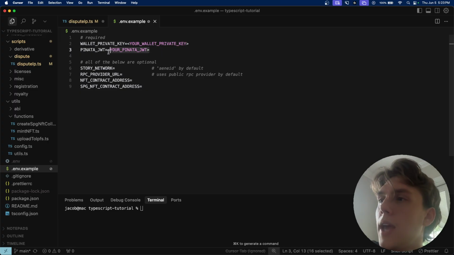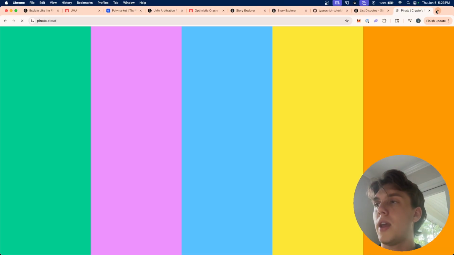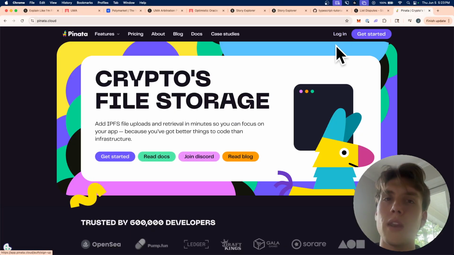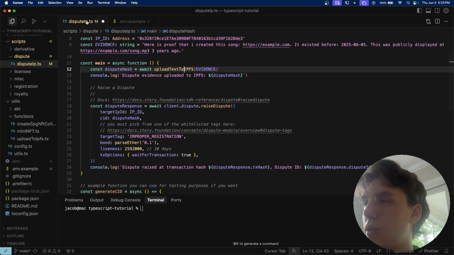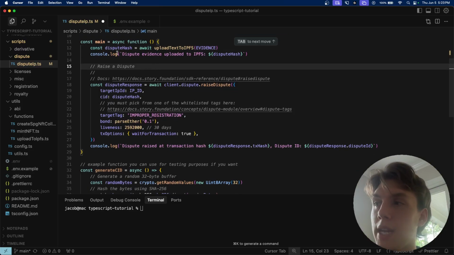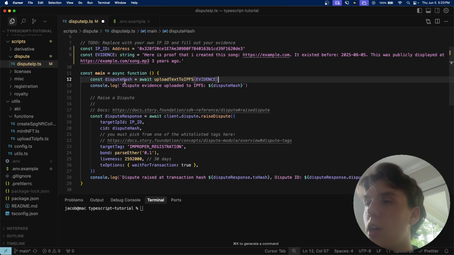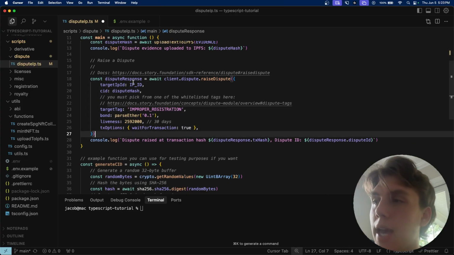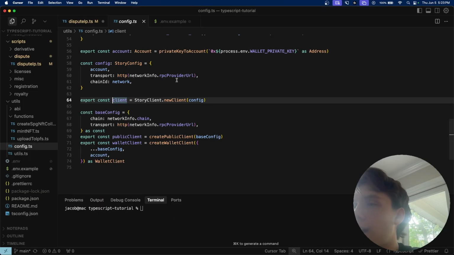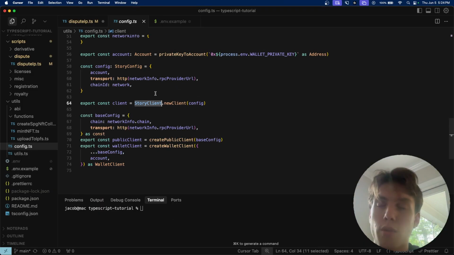For testing. And then your Pinata JSON Web Token, which you can get by going to pinata.cloud. If you go there, click on Get Started or Log In, you can create an API key and paste in your JSON Web Token right there. Okay, so then after that, the only other thing that's needed once we've uploaded our evidence to IPFS, we get a hash back, and then we just call raise dispute via the Story SDK. We set up the client in another file. We can actually see that right here. All we did was put in a simple config to the Story SDK.